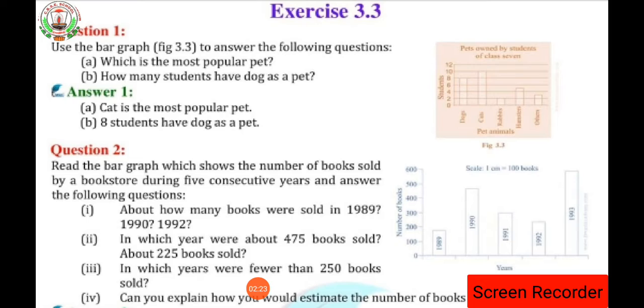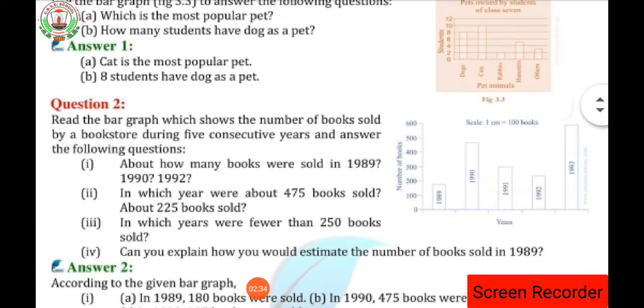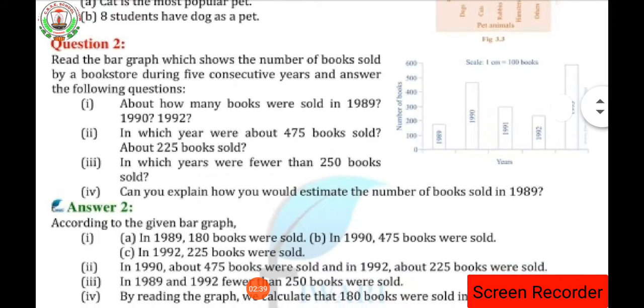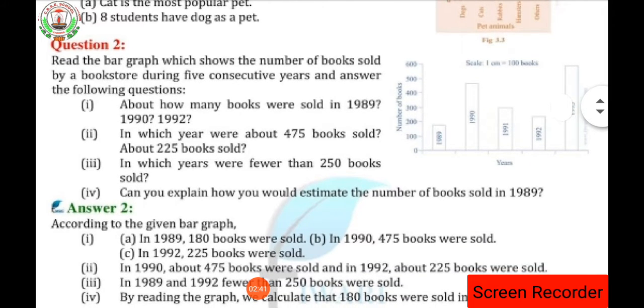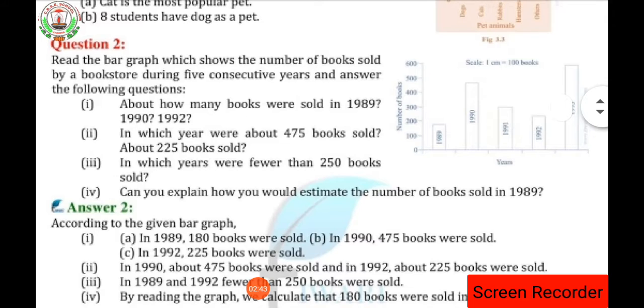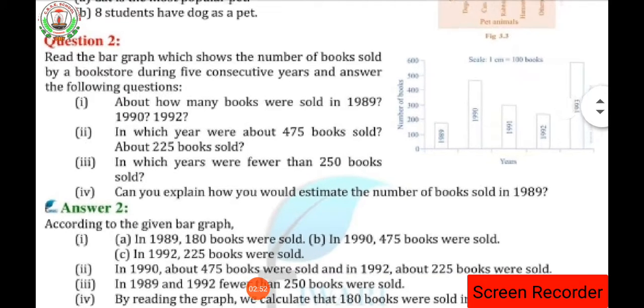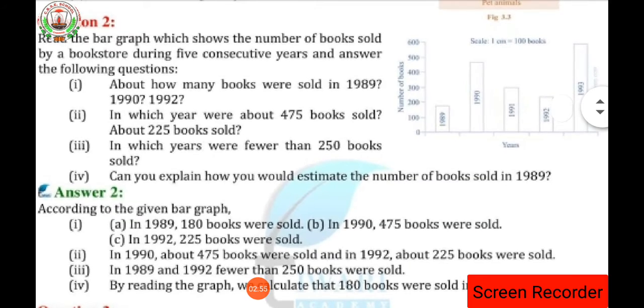Dear students, what you have to do is write the questions and answer them while looking at the graph. Clear everyone, the first answer? Now the second question says: read the bar graph which shows the number of books sold by a bookstore during 5 consecutive years and answer the following questions. So here we have to look at the graph and answer.